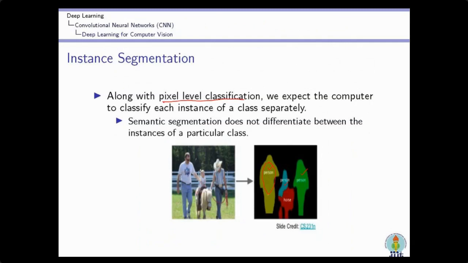So in instance segmentation, we find out the different instances along with the semantic segmentation. This is also used nowadays in research areas in deep CNN applications. So these are the different categories of computer vision tasks where we use the deep convolution neural network.